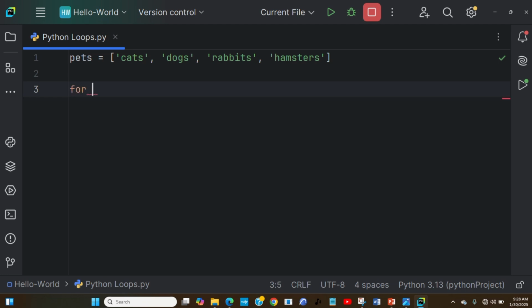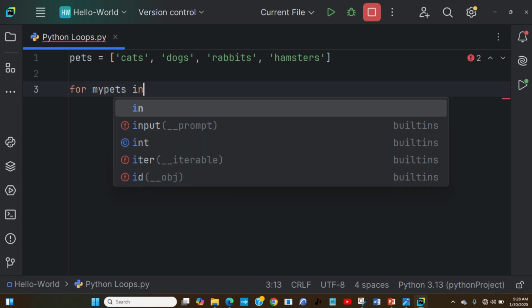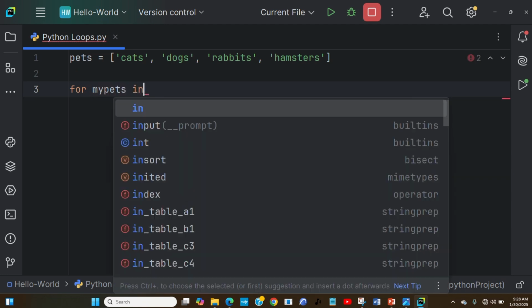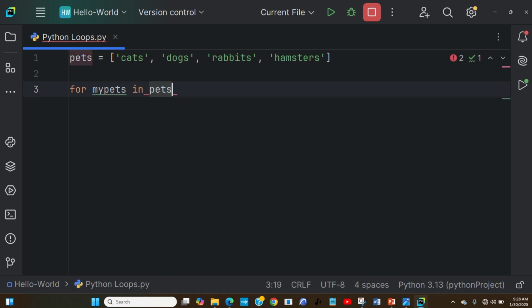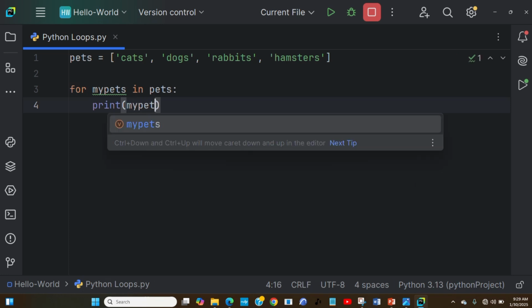I say for, let's say, my pet in pets. in is a keyword, the same way as for is a special keyword. So, for my pet in pets, what is it that we want to do here? I'm printing my pet.